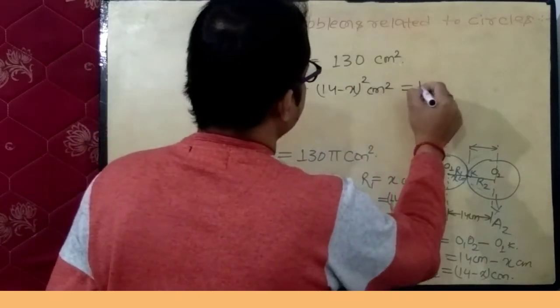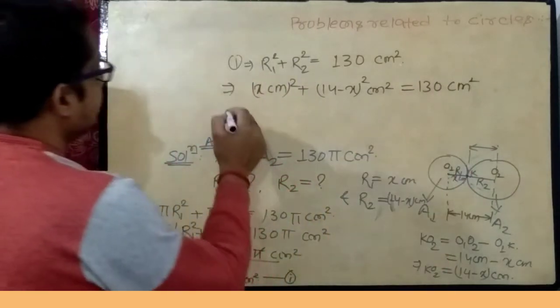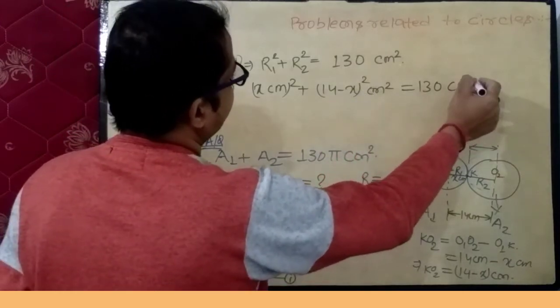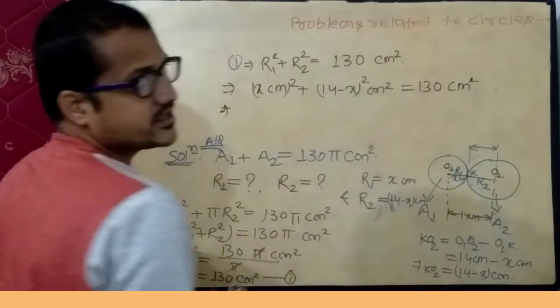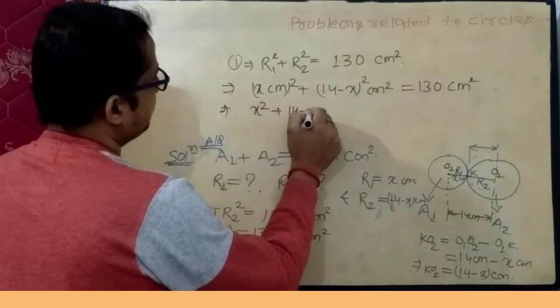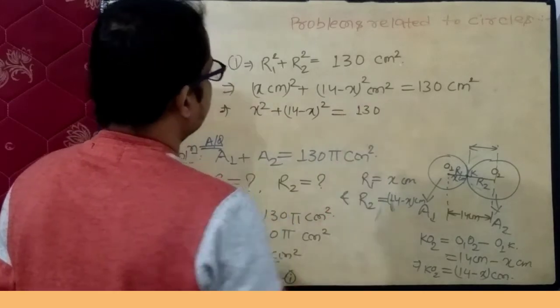Now this is equals to 130 centimeter square. If you take centimeter square common, it will get cancelled out. Now x square add up 14 minus x whole square equals to 130.